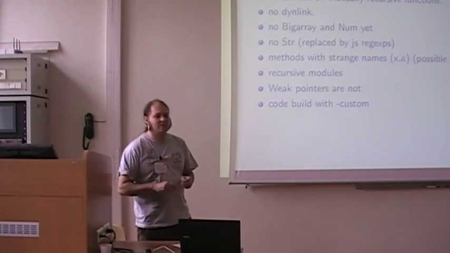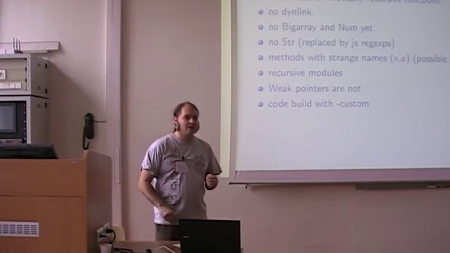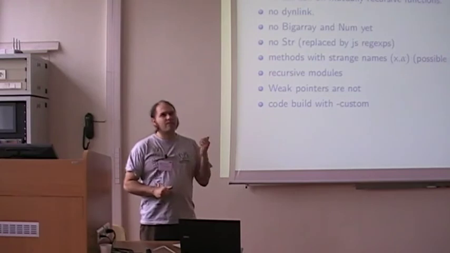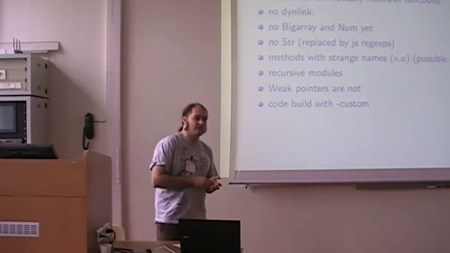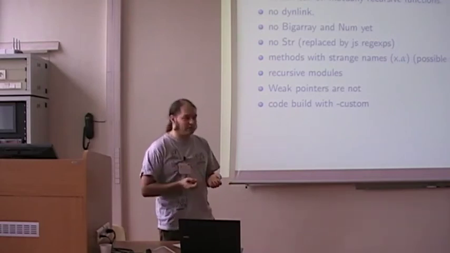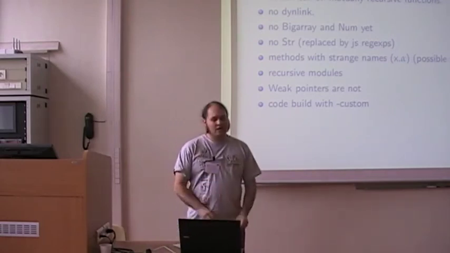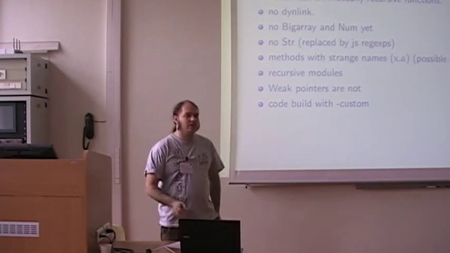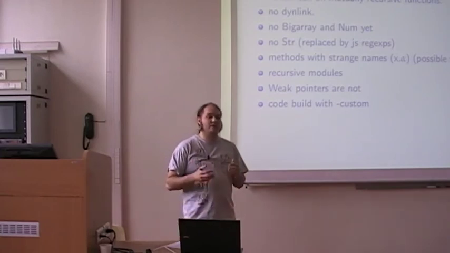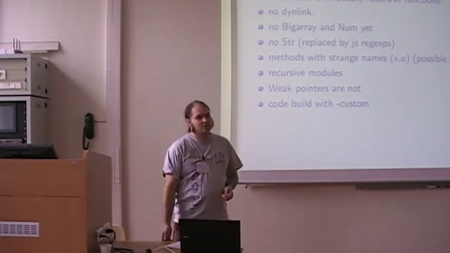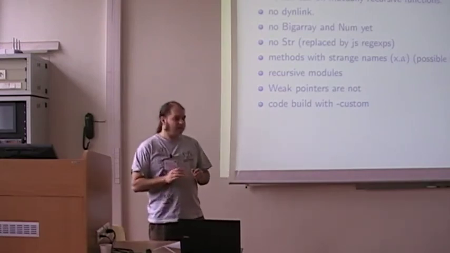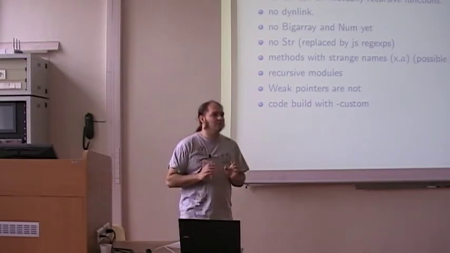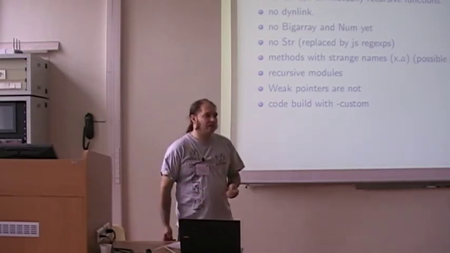The Java binding has the same problem, and if you want to circumvent it, it's also possible in other ways, but it's quite slow. That's the approach of OCaml.js, and I think it is one of the problems of OCaml.js.